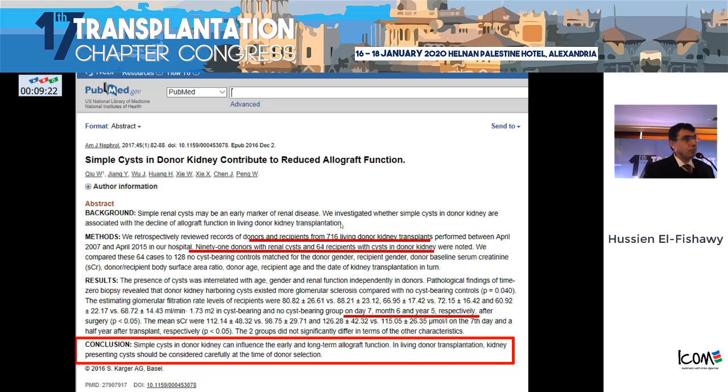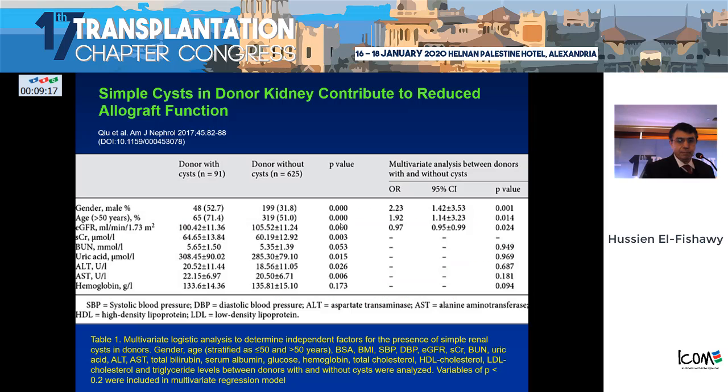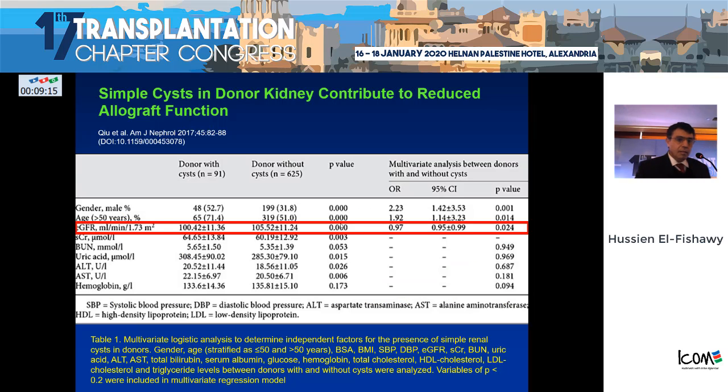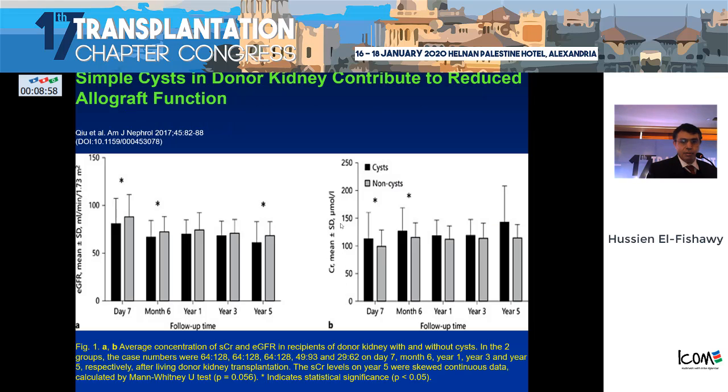So this study has shown that, as we know, medicine does not naturally go in one way. And this study showed that when we have a graft from a donor with simple cysts, they have reduced estimated GFR, so we also should tell our patient that we still have a risk, even if it is a minor risk.